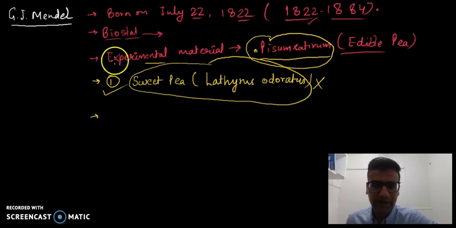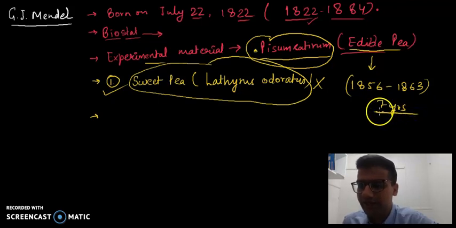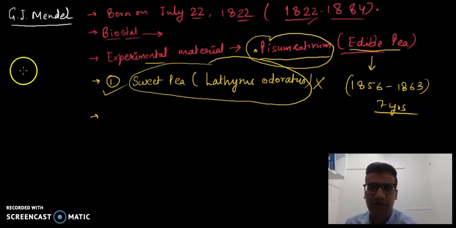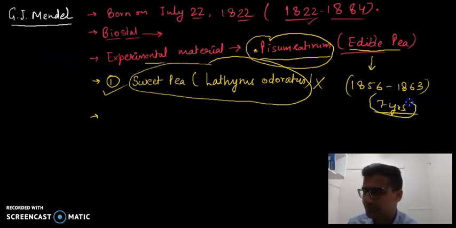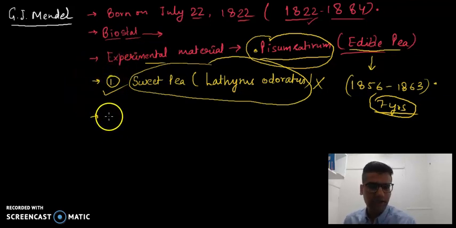He experimented on this material, that is edible pea, from the year 1856 to the year 1863. That's almost 7 years. So he experimented on the edible pea plant for around 7 years. And this is also an important question, so mark it. Based on the experiments conducted on Pisum sativum, the edible pea plant, he founded the postulates or the principles of inheritance.